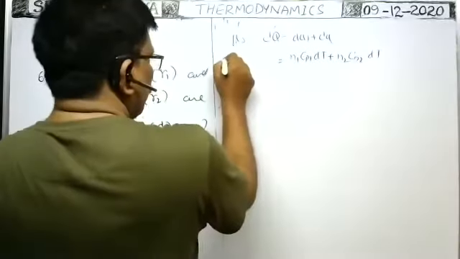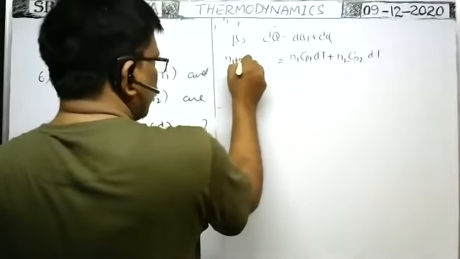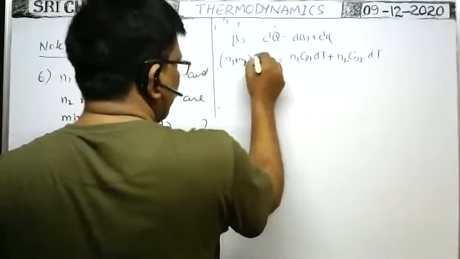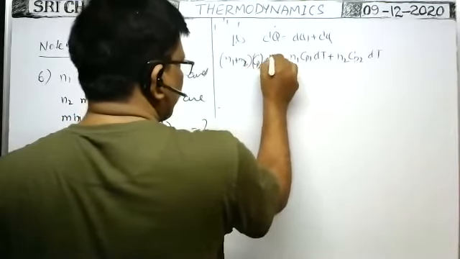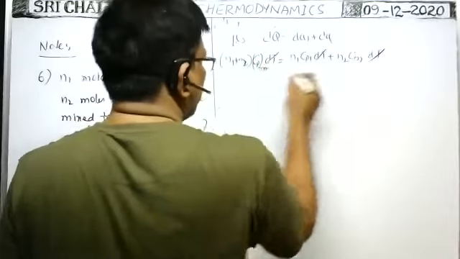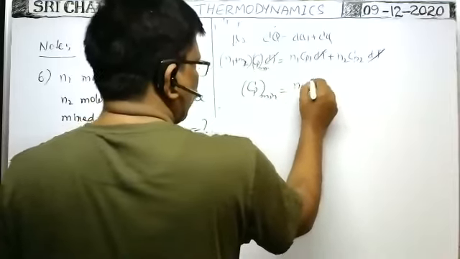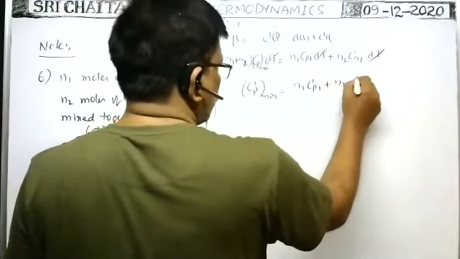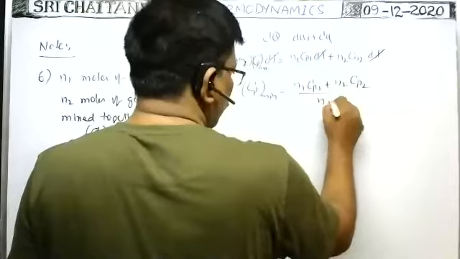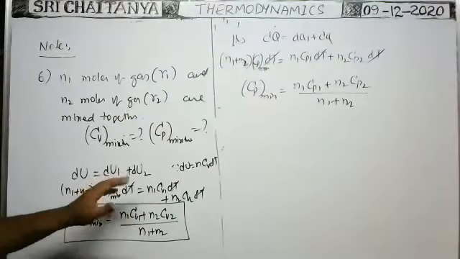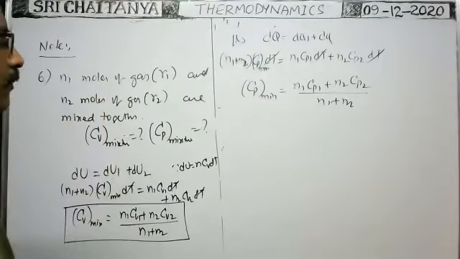That equals the total number of moles of the mixture, N1 plus N2, into Cp mixture, into the rise of temperature dT. When dT is cancelled, Cp mixture is equal to N1 Cp1 plus N2 Cp2 by N1 plus N2, where Cp1 and Cp2 are the molar specific heats at constant pressure of the first and second gases.